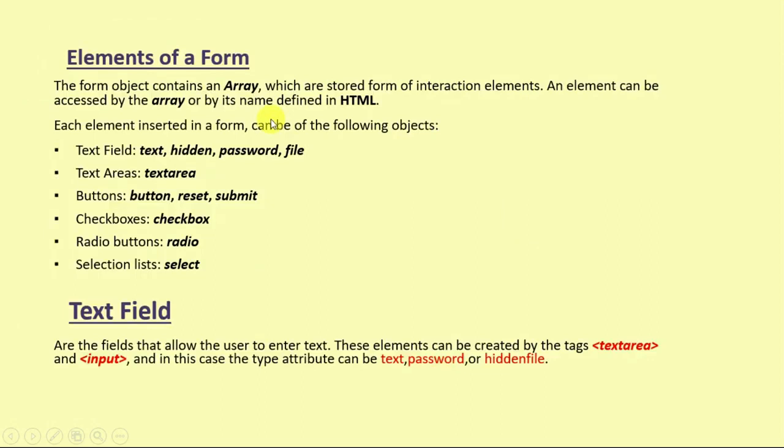And elements of a form, what are the elements that we get to see in a particular HTML or JavaScript form? So there are text fields, that is text, hidden, password, file, text area, buttons that are button, reset, submit, radio buttons, and checkbox, selection list, and many more. And text fields are those that allow the user to enter text.